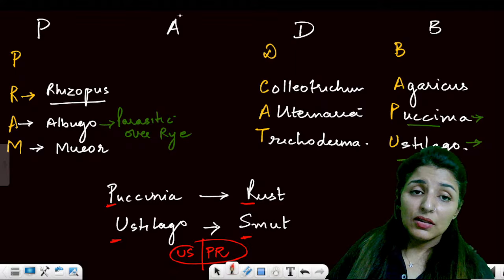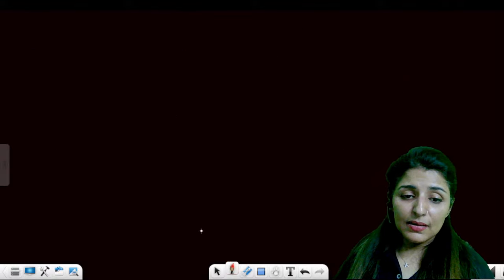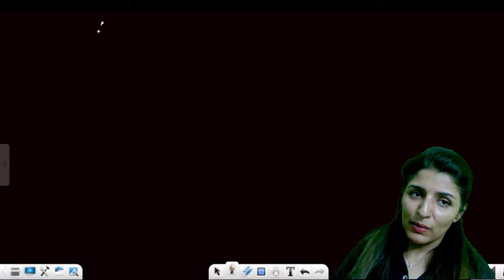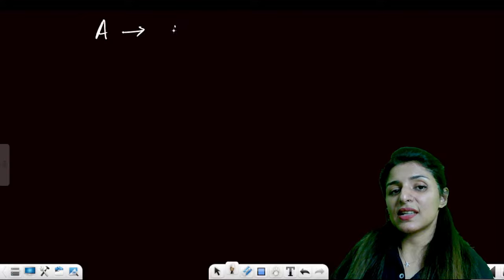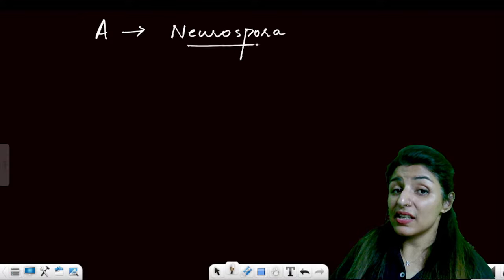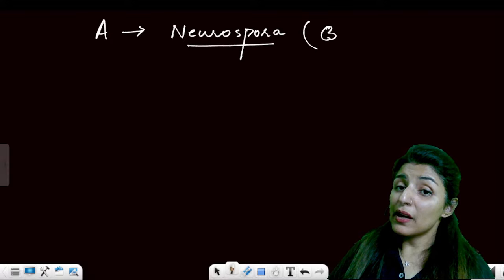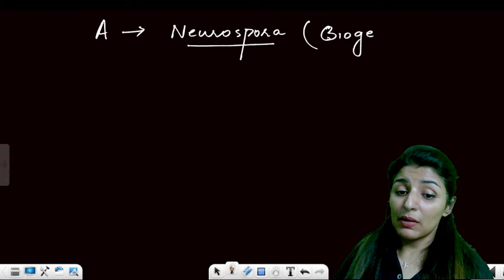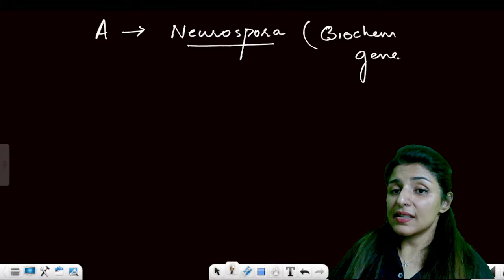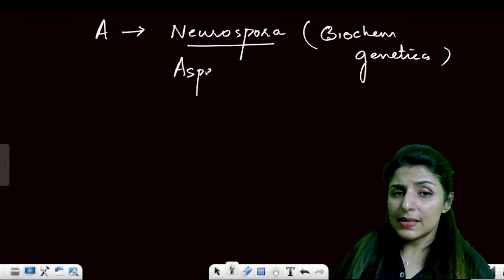Now the third, sorry, Ascomycetes. So the examples in Ascomycetes, all the other examples in fungi which are left in NCERT, they are all under Ascomycetes. What are those? Ascomycetes have Neurospora. Now the economic importance of these Ascomycetes is very important. Neurospora. What is this used for? Biochemical genetic studies.